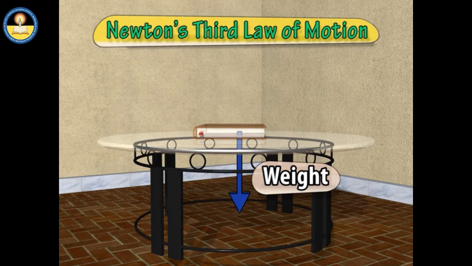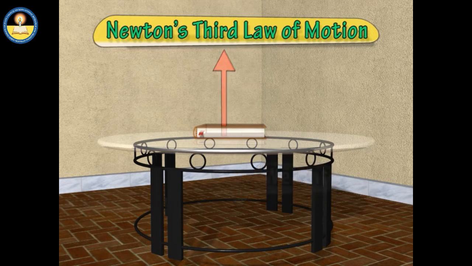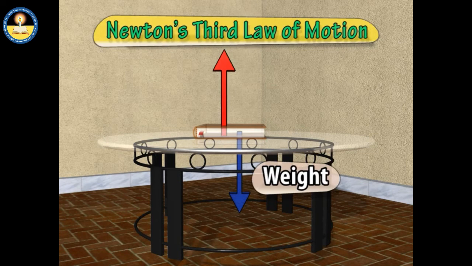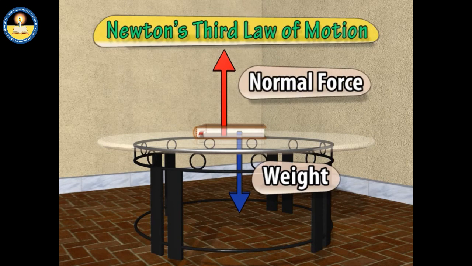Since the book is at rest, the net force on the book must be zero, or in other words, there must be a force that balances the weight of the book. That is, the magnitude of this force must be the same as that of the weight of the book, and the direction must be opposite to that of the weight. This upward force is provided by the table and is called normal reaction or the normal force.